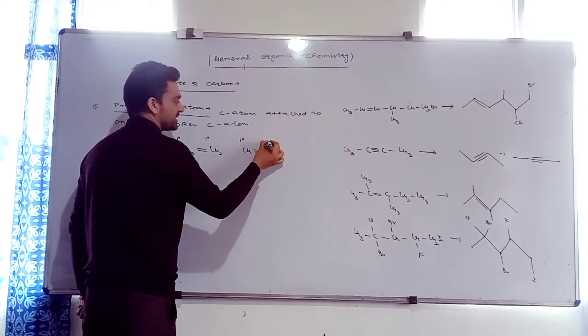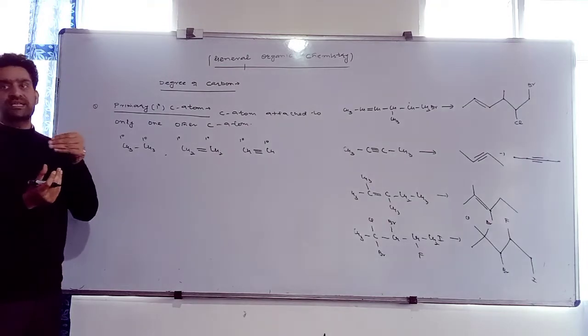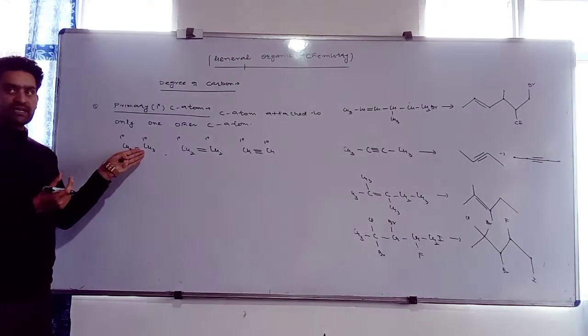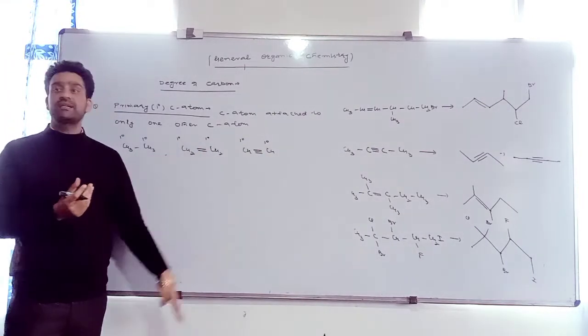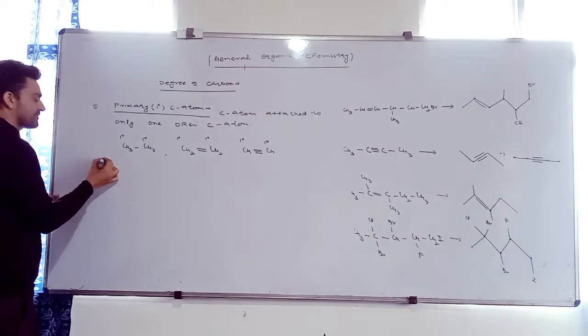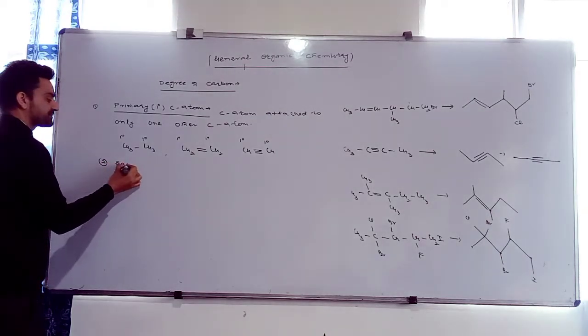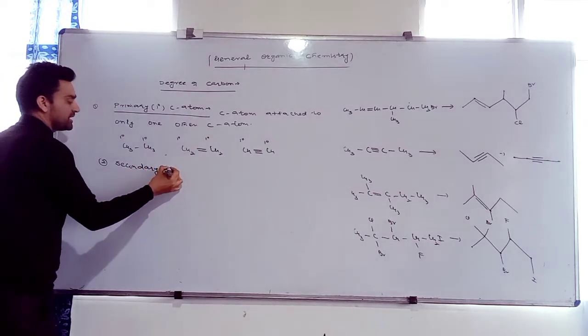Both carbons here are 1 degree. Why? What does degree mean? To how many different carbons it is attached. It is attached to one different carbon by a single bond, double bond, or triple bond. Their degree remains the same. Clear? And what is second? We call it secondary, or 2 degree carbon atom.